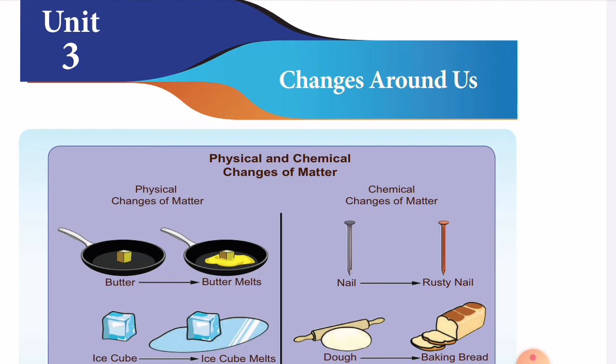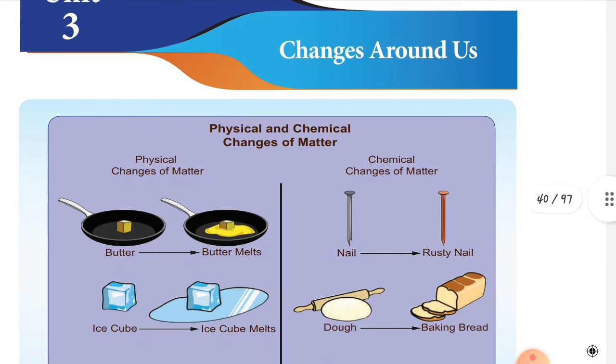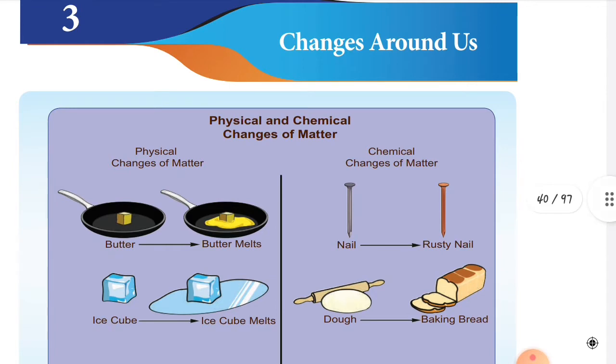Children, today we are going to start the new Unit 3, Changes Around Us. This unit is under chemistry. You already know, children, that last term we also discussed the same unit. This term we are making some modifications in the lesson.